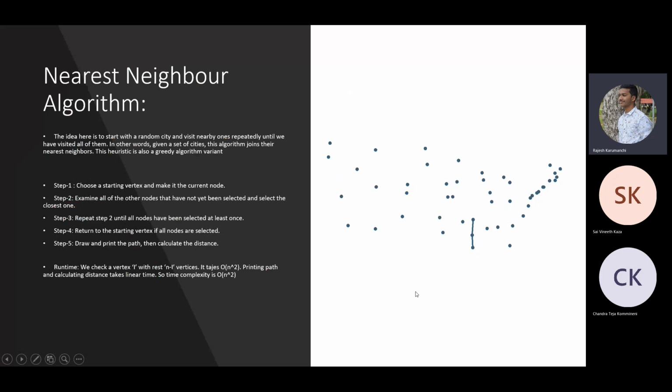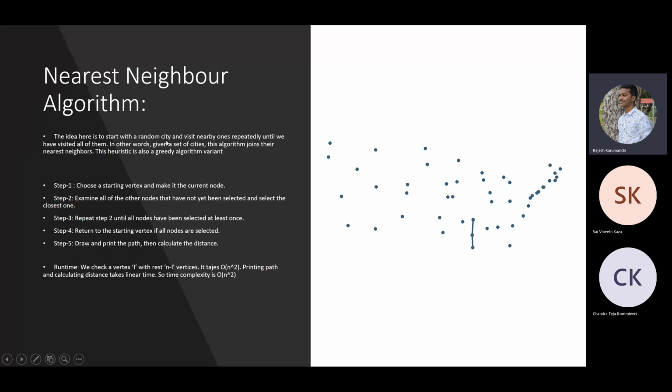So yeah, nearest neighbor algorithm. Basically, the main idea here is we select a city first, randomly. We then go to the next nearest city, and from the second city, we just go to the nearest one. This process is repeated until all the cities are visited. That's what I explained here.